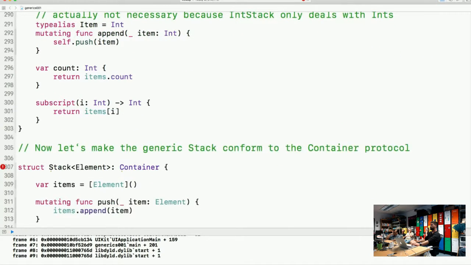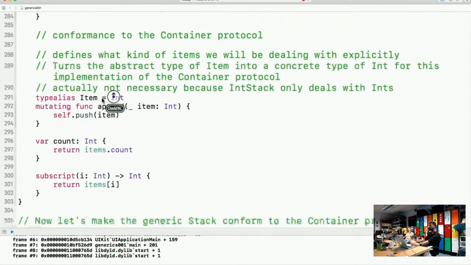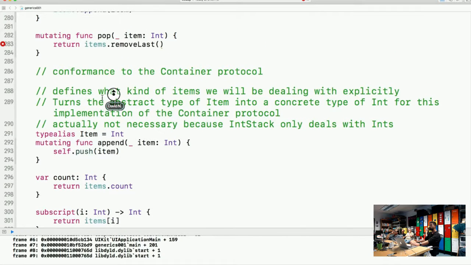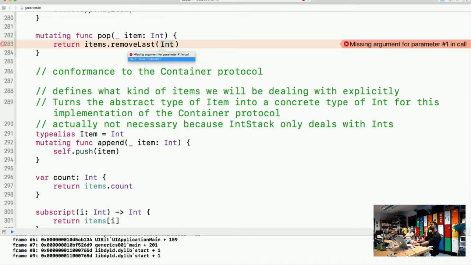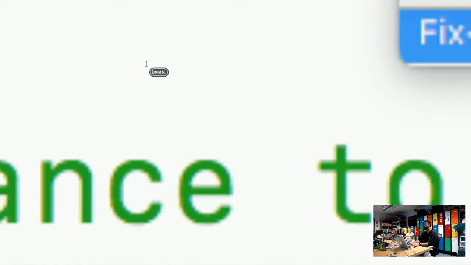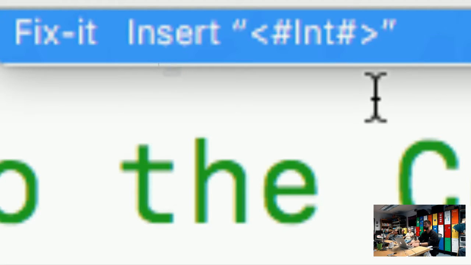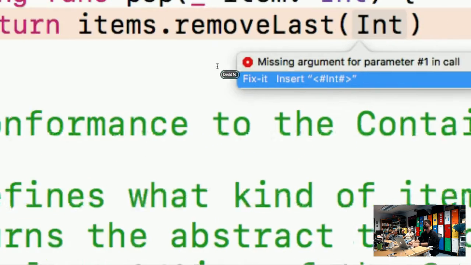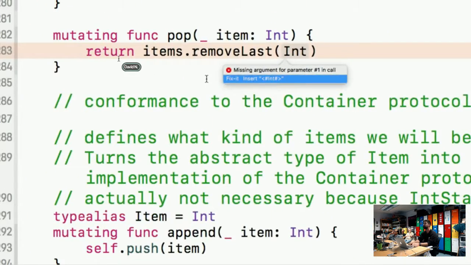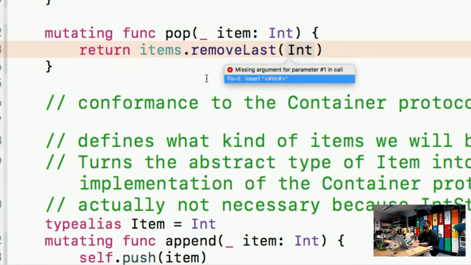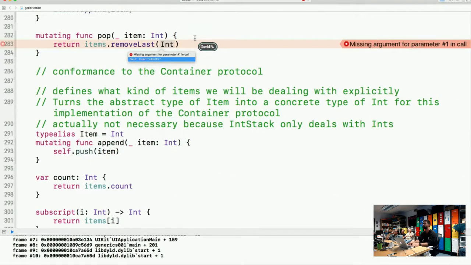Why is there an error on the word return item without the flag? Let's see what the suggestion is. Missing argument for parameter 1 in call. I'm not sure right now, but I'm going to continue going. We can loop back to this later on.